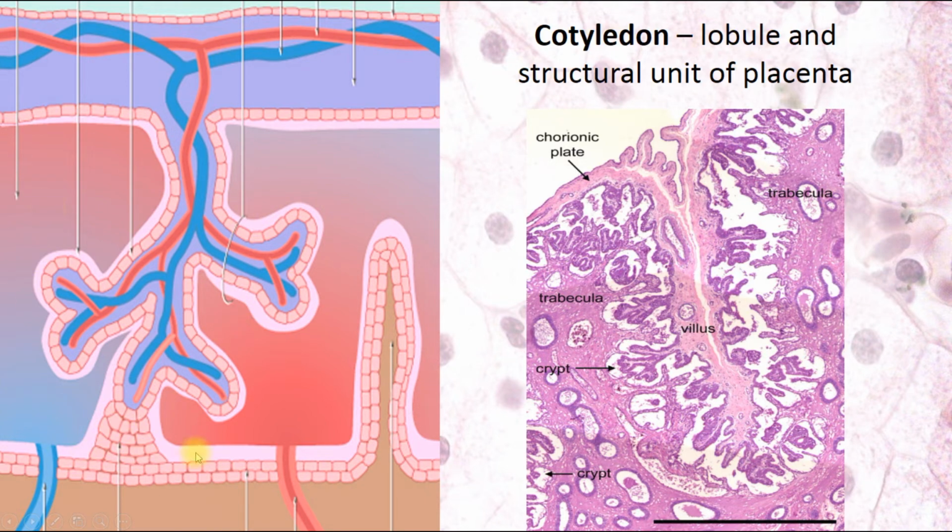And this is a lacuna, the cavity where the cotyledon is present, and the blood of the mother comes here from the spiral arteries. It circulates here, and venous blood, after gas exchange in the villi, goes to the venous vessels. And between the neighboring cotyledons there are septa. Here we can see a septum, its projections of the endometrium, which separate neighboring cotyledons.